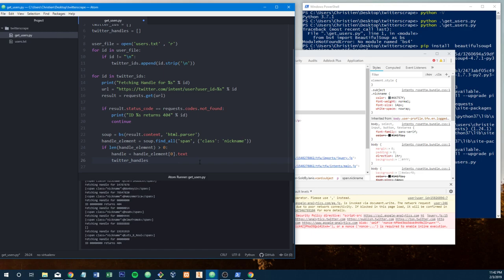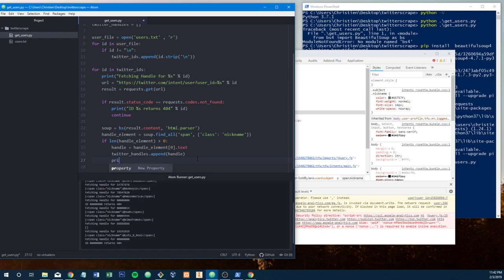So we can just append it to our Twitter handles and do handle. There we go. Then we say print, "ID blank is blank." What we pass in here is percent, and because we have more than one argument, we have to put it in parentheses: ID, handle.